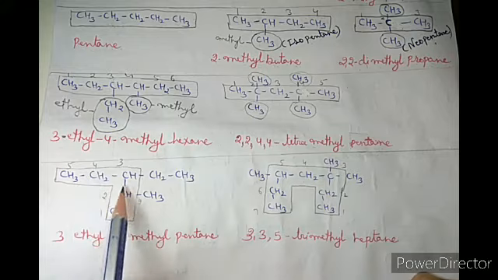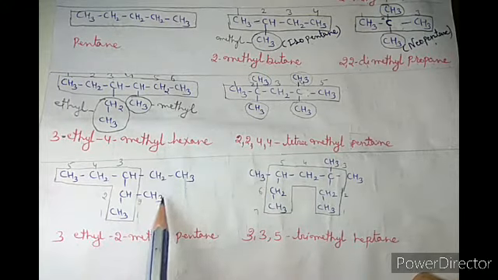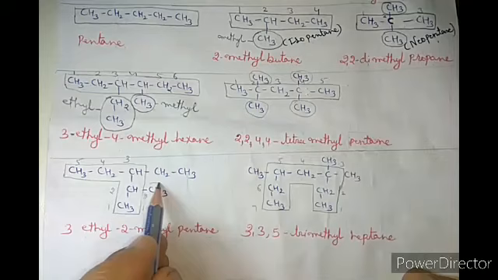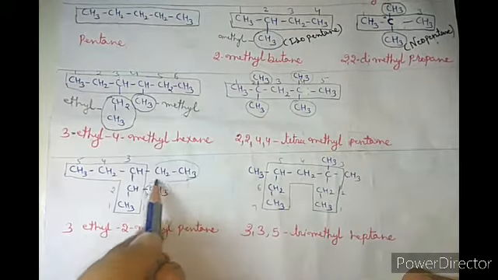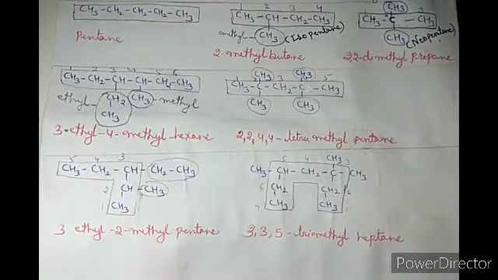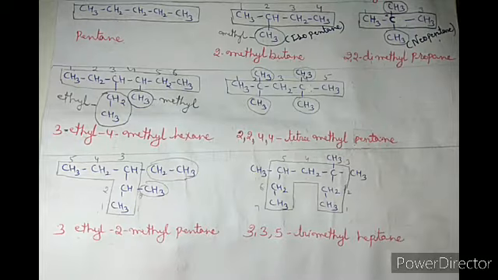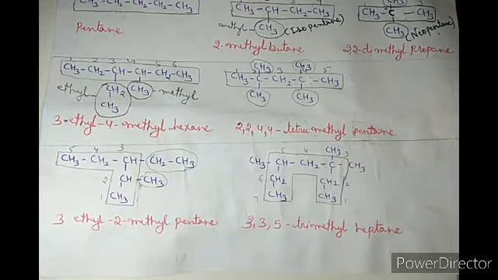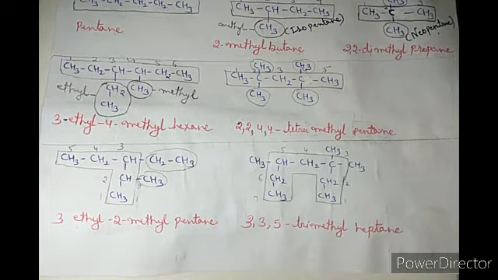But if we select this one, then the substituents are two. One is that and one is that. And you know that, as we discussed, if there are two or more chains having the same number of carbon atoms but different substituents, then the chain which has more substituents will be selected as the main chain. That's why it is selected as the main chain.